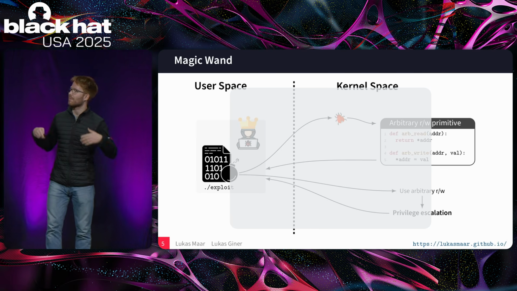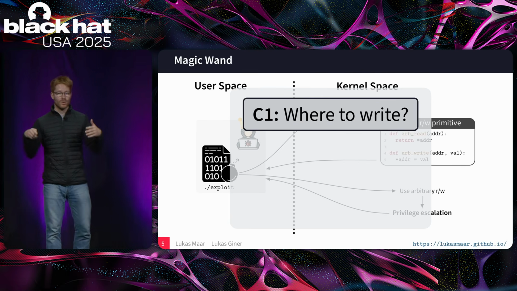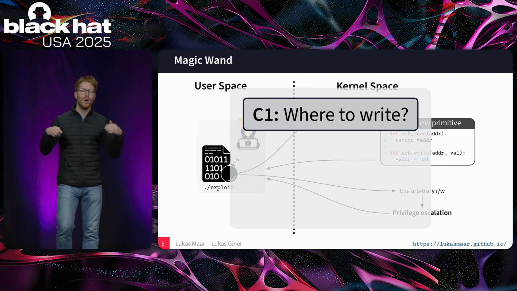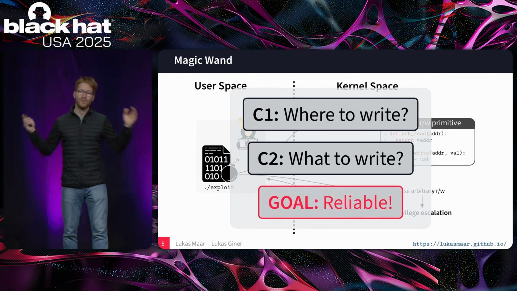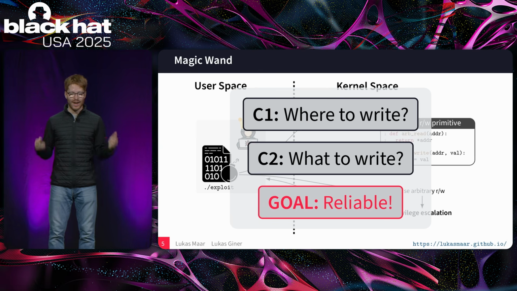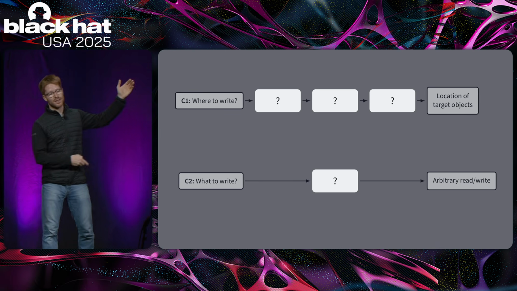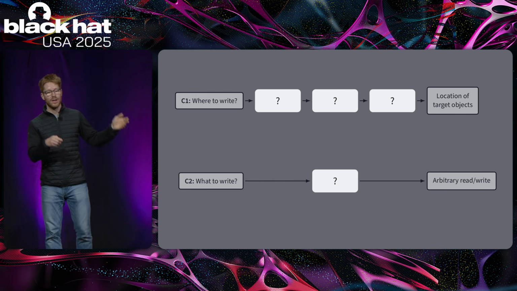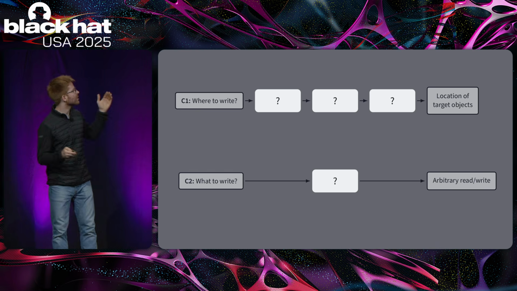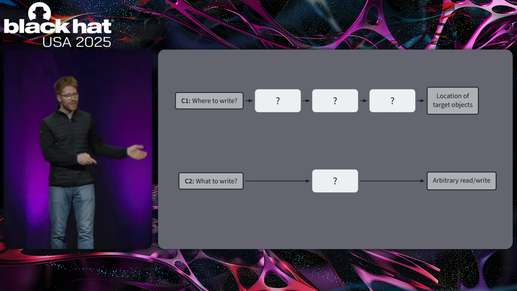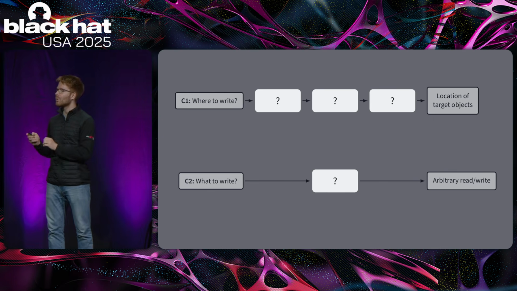We will show it in this work, but before that we define two challenges which our work solves. The first is, we have this override capability and we need to know where to write. And the second challenge is we need to know what to write. And the overall goal is that it should be as reliable and stable as possible. To do so, we define this roadmap with both challenges. On the left, challenge 1, where to write, with a goal of finding the location of target kernel objects with 3 intermediate stages. And on the bottom, the second challenge, what to write, with 1 intermediate step, the wanted God mode arbitrary read-write primitive.